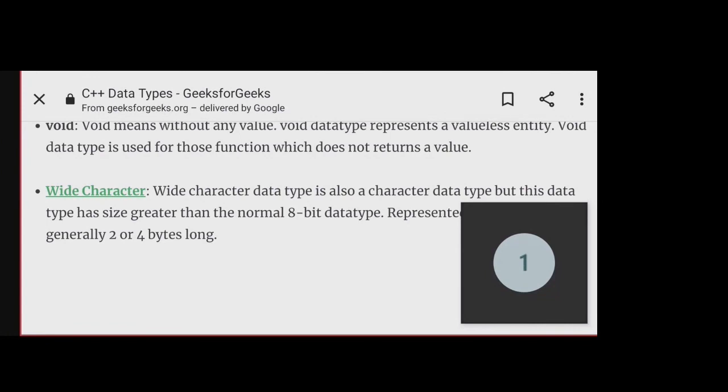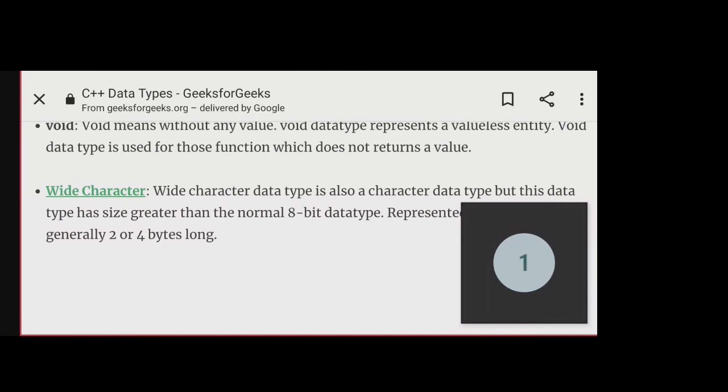Next, float and double. How many bytes does float occupy? 4 bytes. Double occupies 8 bytes. Long double occupies 10 bytes.